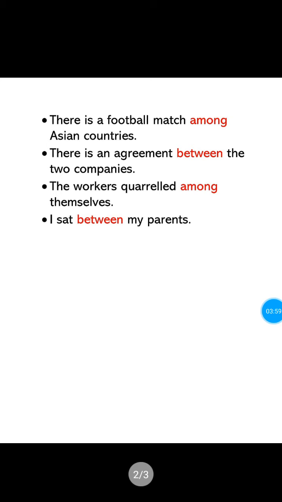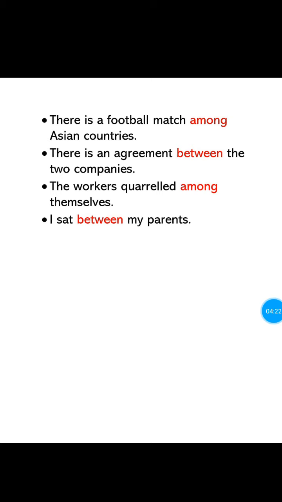There is a football match among Asian countries. Here Asian countries means more than two. So that's why we have to use among. There is an agreement between the two companies. Here the companies are only two. That's why we have to use between.